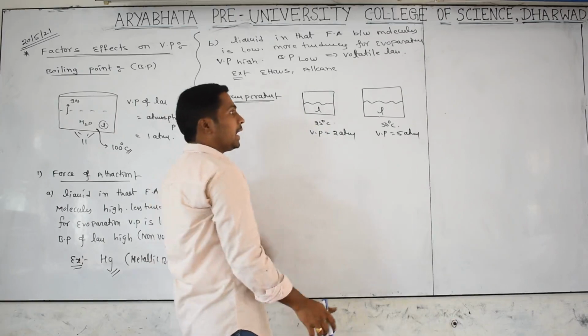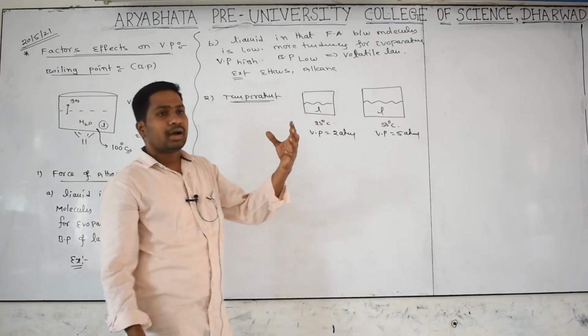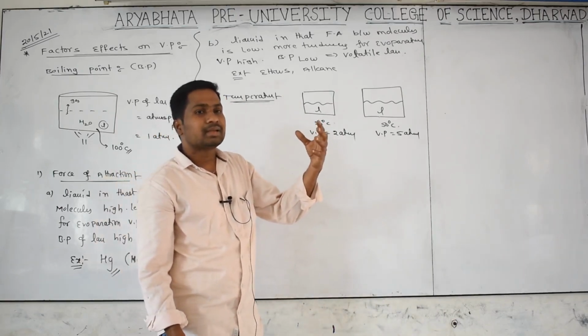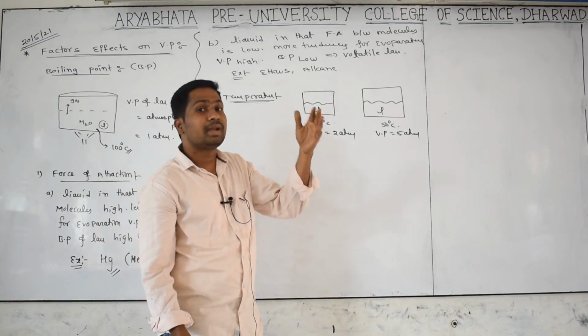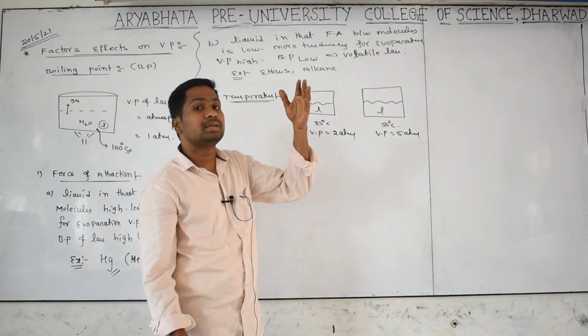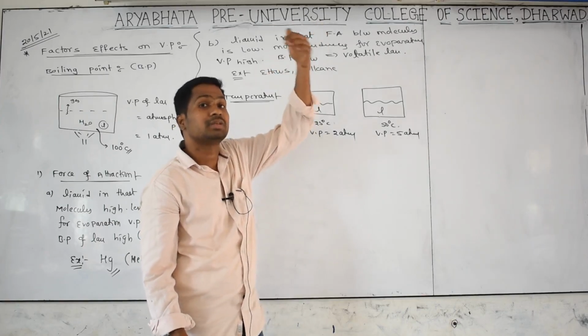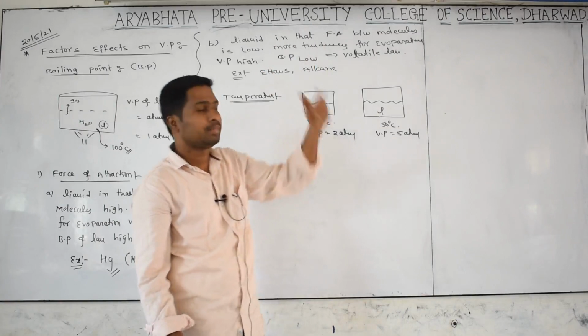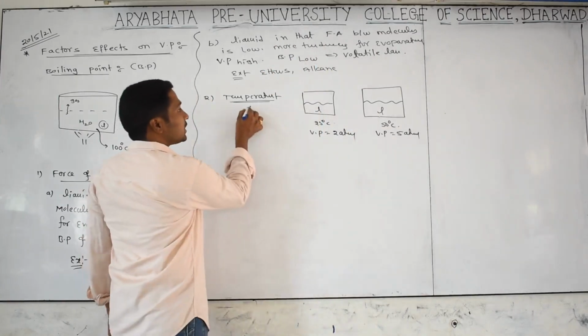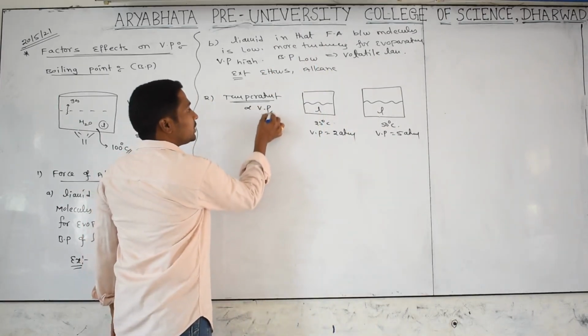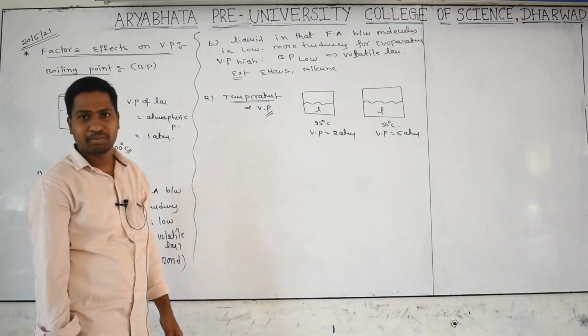What can we tell? As the temperature is rising, the attraction between the liquid molecules is decreasing, which means kinetic energy is increasing. Kinetic energy is increasing, so the rate of evaporation is increasing. Rate of evaporation is increasing, vapors are increasing, vapor pressure is increasing. That's why temperature is directly proportional to the vapor pressure of liquids. Did you all get my point?